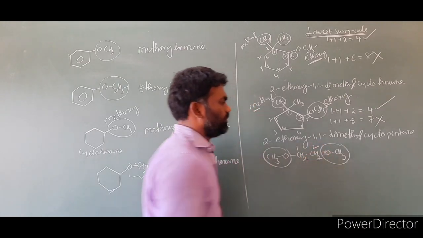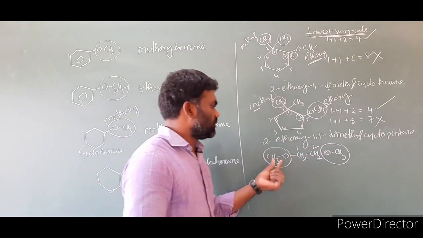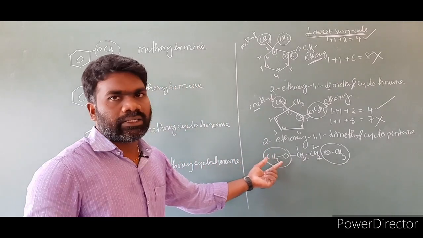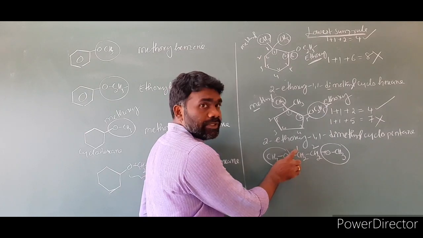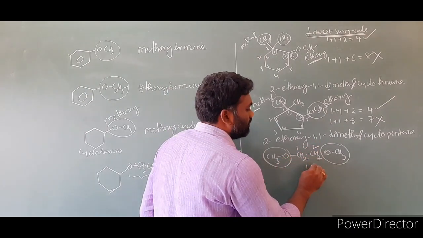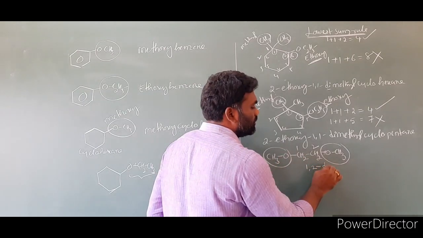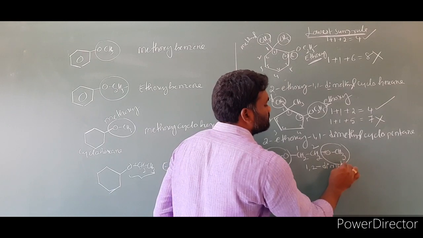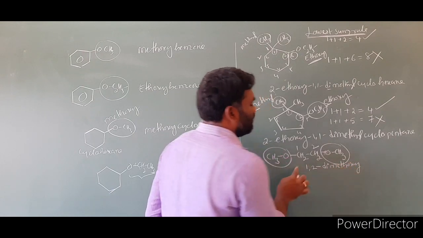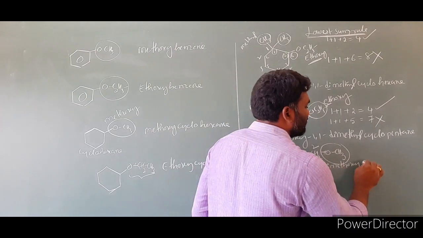This is the first one. This is the second one. Then what is the name of this compound? First we have to start with the alkoxy group. What are these? Alkoxy, how many are there? 2 are there. So this is first position and second position, 1, 2. Both are the same, in the sense we have to use di. Alkoxy nothing but methoxy, 1,2 dimethoxy. 2 carbons are there, so we have to write ethane.